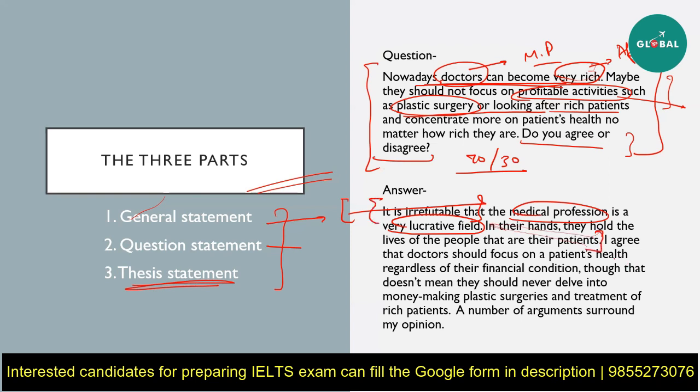All right. Then I agree that doctors should focus on patients' health regardless of their financial condition, though that doesn't mean that they should dwell into money making plastic surgeries and treatment of rich patients. Okay, so now this is a 70-30 approach. They should focus more on the health of a patient, but that doesn't mean that they should never do anything that makes them a lot of money. A number of arguments around my opinion, and the essay below will discuss that.